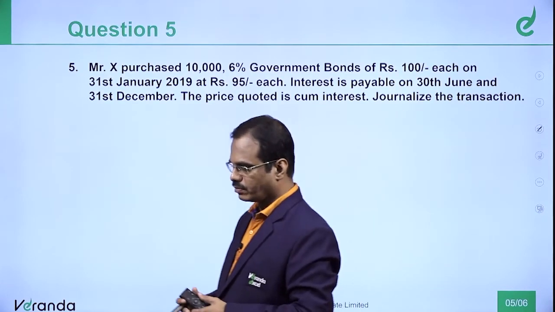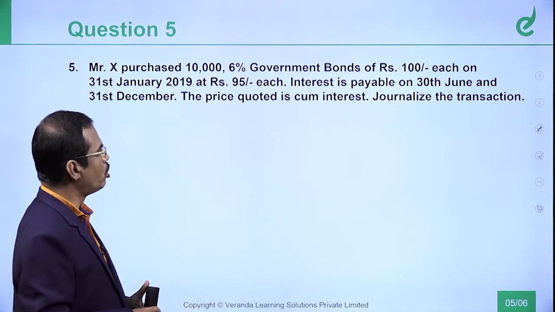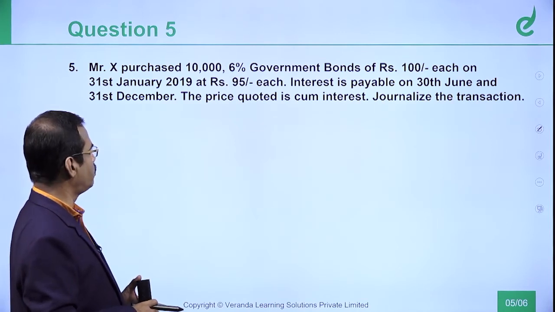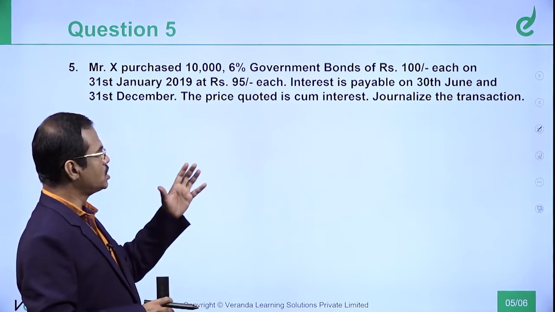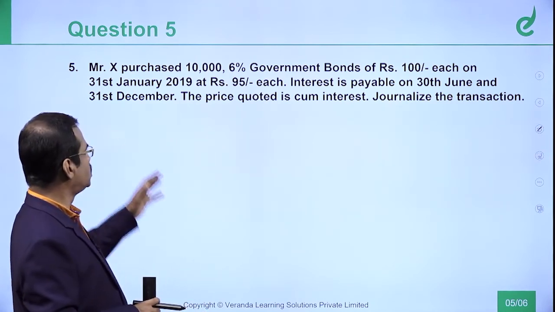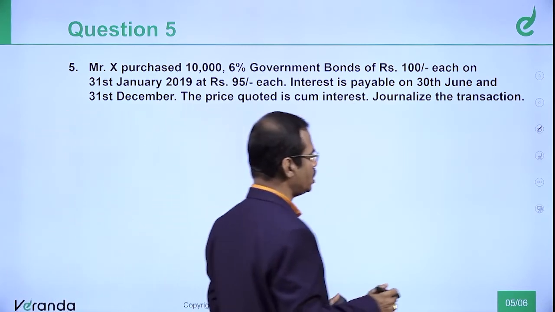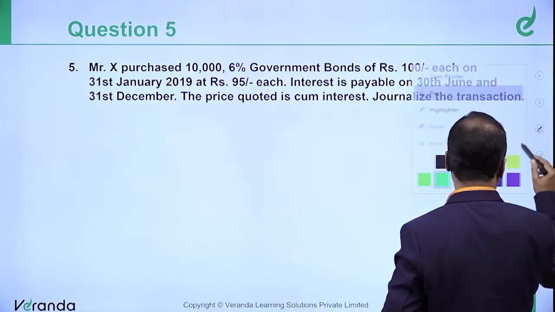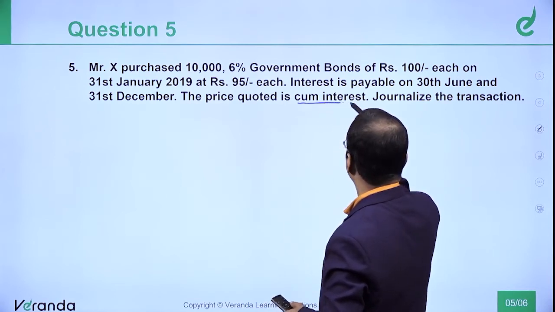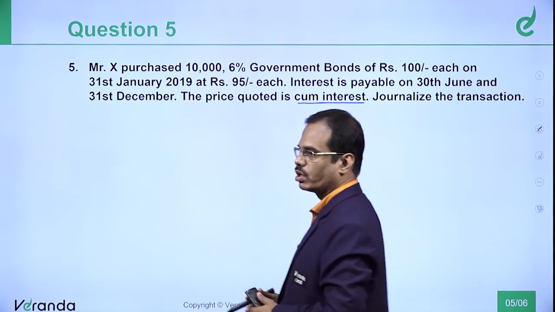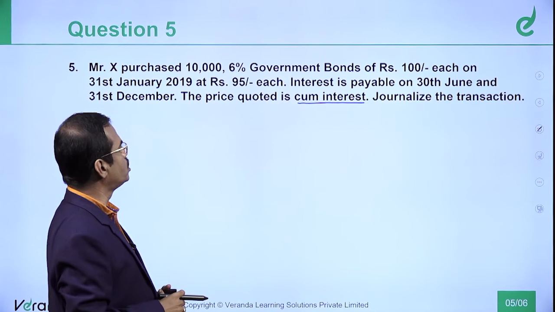This question: X purchased 10,000 6% government bonds of 100 each on 31st January 19 at rupees 95 each. Interest is payable on 30th June and 31st December. The price quoted is cum interest. The key word here, cum interest. It is a cum interest transaction. Cum interest means your price includes interest also. Let us go to this now.